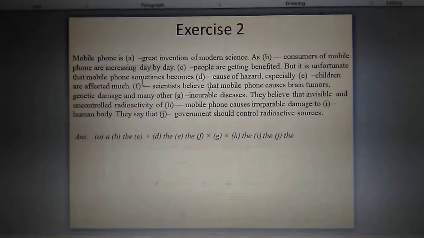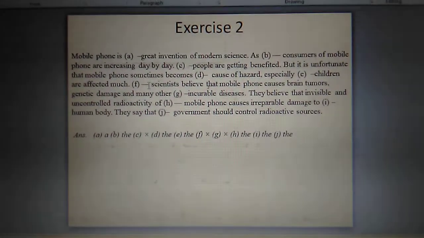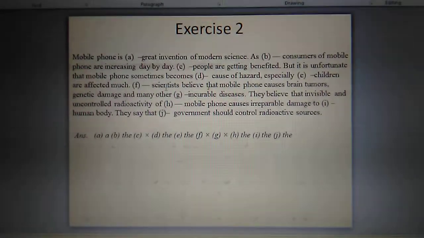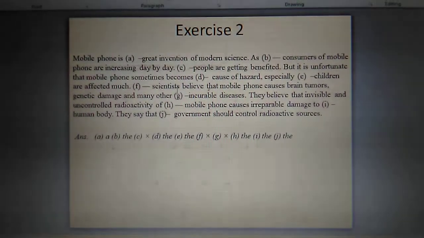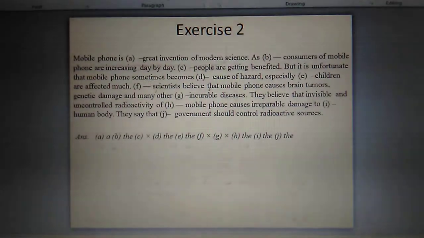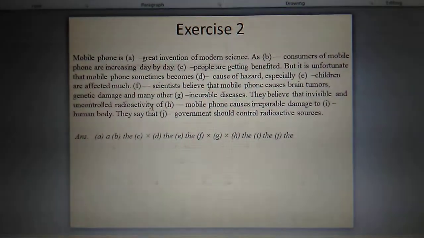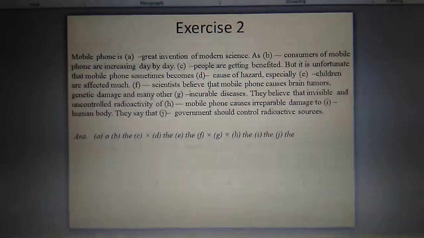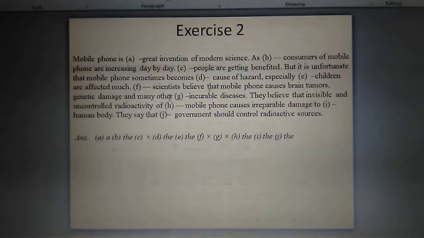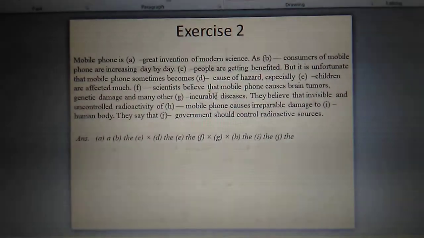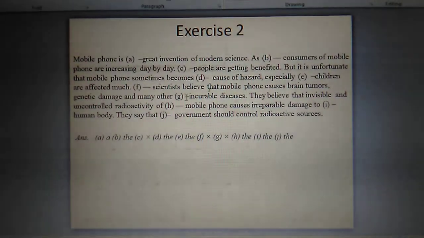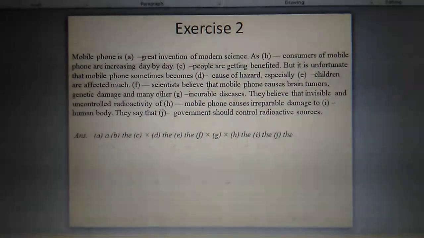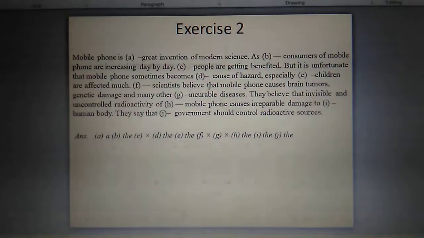Scientists believe that there will be no article, it will be crossed, because scientists is a plural common noun, so there will be no article. Then many other incurable diseases. Other is the modifier, so already one modifier you use, and there is another modifier, so there will be no article. Other incurable diseases, if this other is not there, then we can consider the use of article.